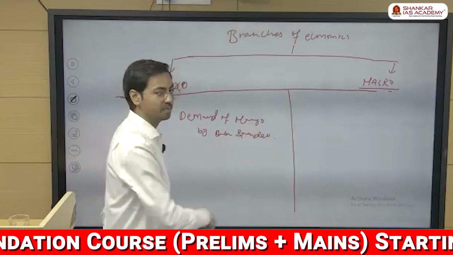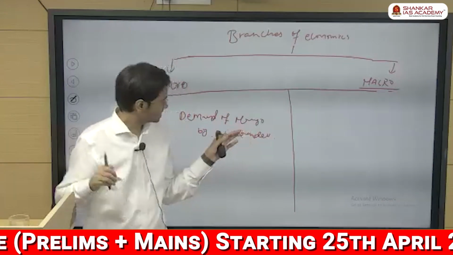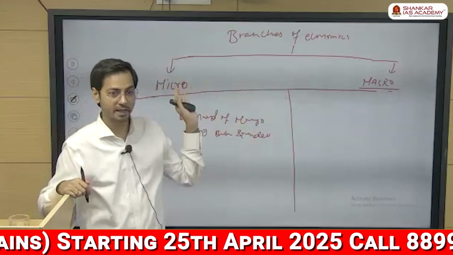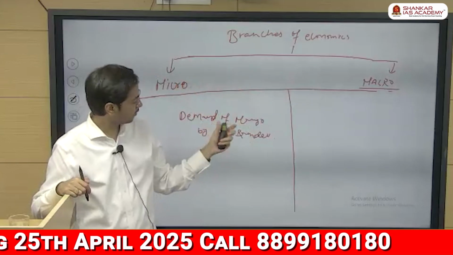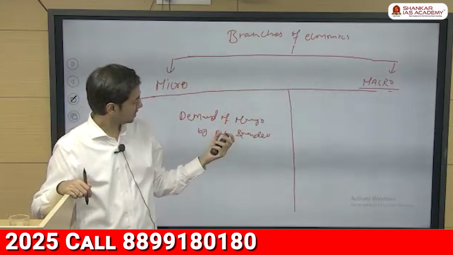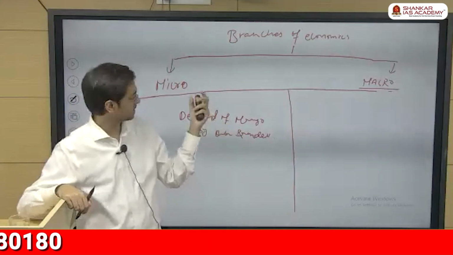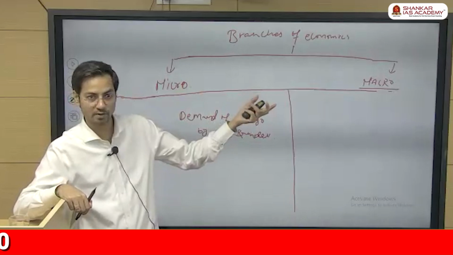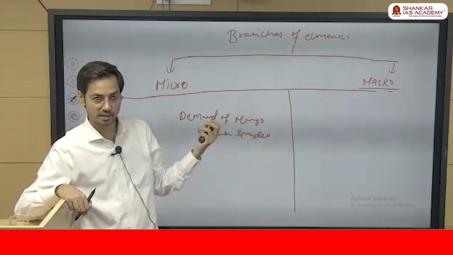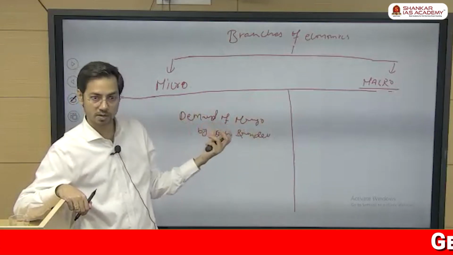What will you call this, macro or micro? If the demand of mango, the entire mango, is by one individual, Baba Ramdev, it will be considered under microeconomics because it's talking about one person.